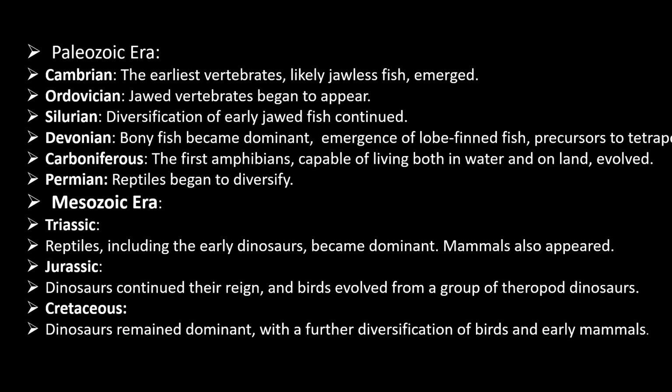We all know that Mesozoic era is the age of reptiles. So this Mesozoic era can be divided into three periods: Triassic, Jurassic, and Cretaceous period. In Triassic period, early dinosaurs appeared, but Jurassic period is the main reign period of dinosaurs, from which birds evolved from a group of three-toed dinosaurs. And in Cretaceous period, dinosaurs remained dominant.